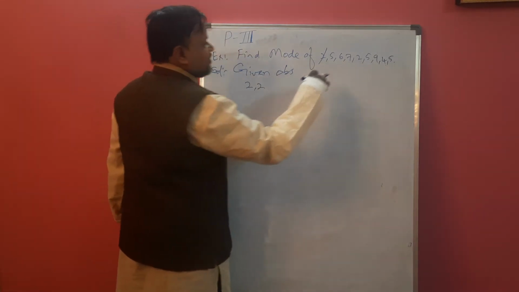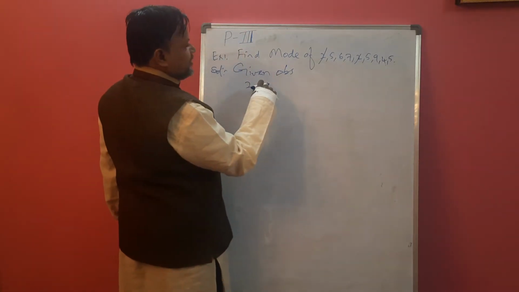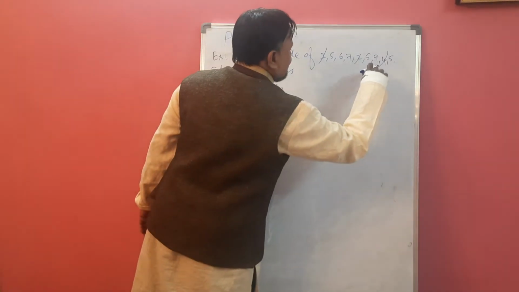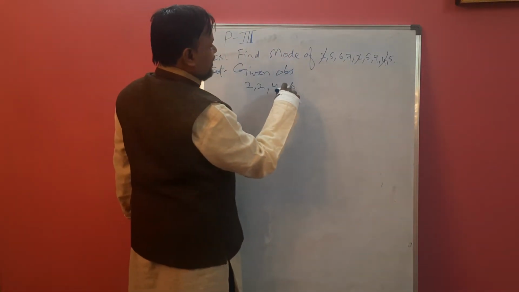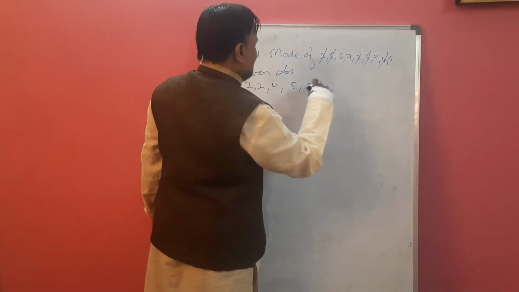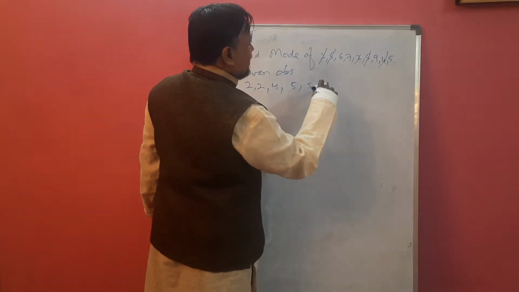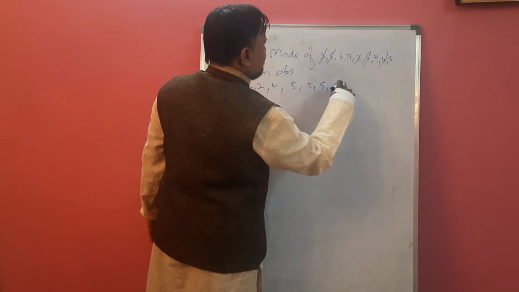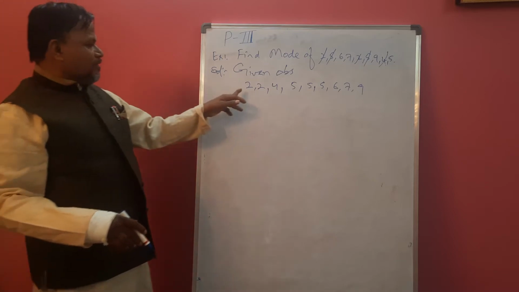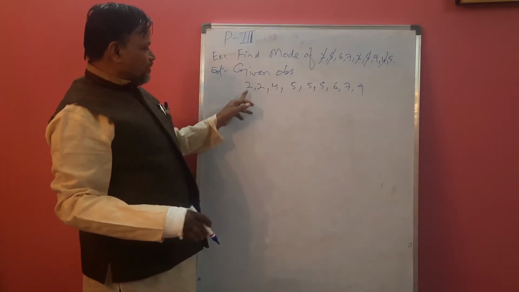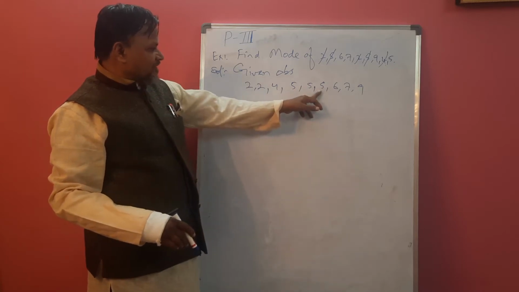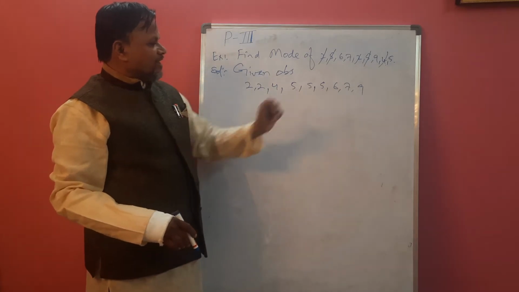Another 2 is there. Then 4. Cut it. No more 4s. Then 5, 5 two times, and here is another 5, one more 5. And 6, 7, 9. Just by seeing this, which value is repeated maximum number of times? 2 repeats 2 times. 4 is 1 time. 5 is 1, 2, 3 times repeated. 6 1 time, 7 1 time, 9 1 time.